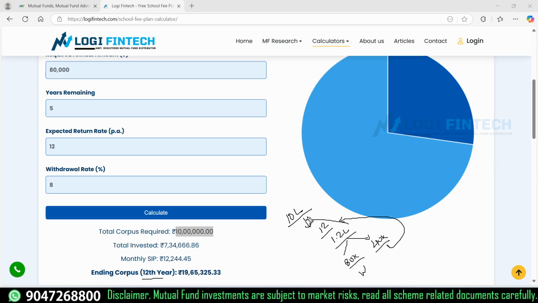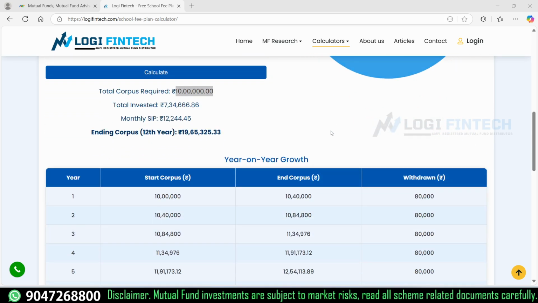Finally, the remaining amount along with our investment grows to 19 lakh 65,000 exactly. So this is the overall value at the end of the 12th year, and every year you are going to withdraw around 80k to fulfill your kids' school fees. Okay, so let me show how it works year on year.